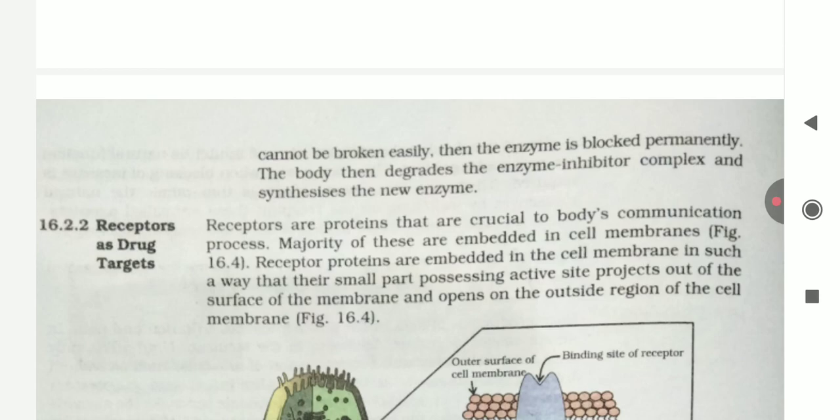Receptors as drug targets. Receptors are proteins that are crucial to the body's communication process. The majority of these are embedded in the cell membrane. Receptor proteins are embedded in the cell membrane in such a way that their small part possessing the active site projects out of the surface of the membrane and opens on the outside region of the cell membrane.